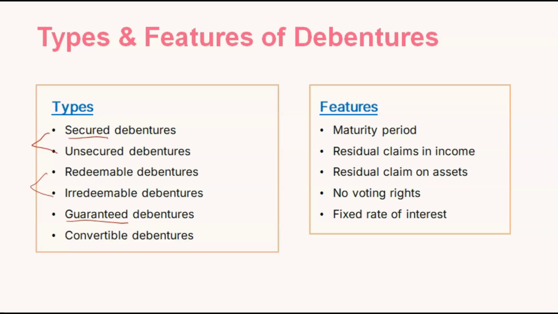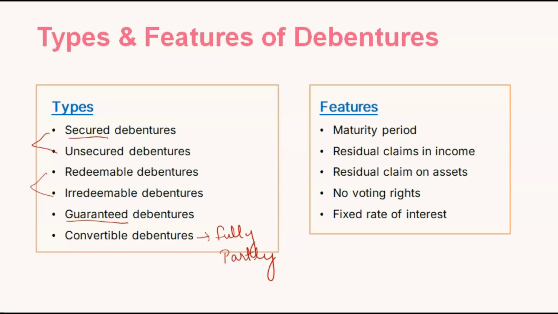Convertible means these debenture holders, normally in convertible debentures we have either fully convertible or partly convertible, can convert themselves into equity shares either fully or partly. So it depends on the company's policies. Now let us see the features.